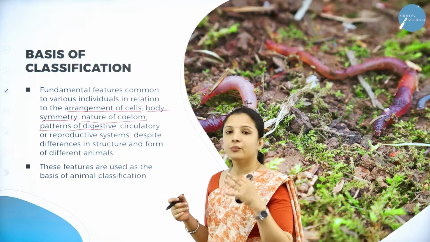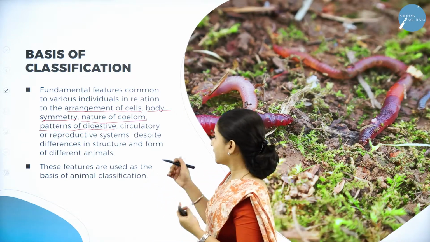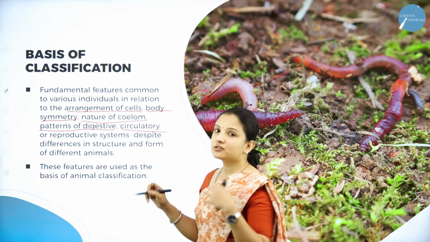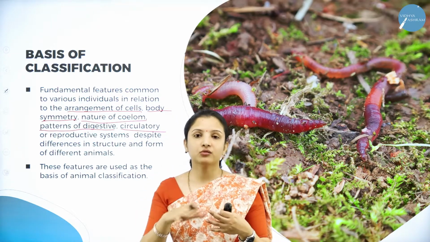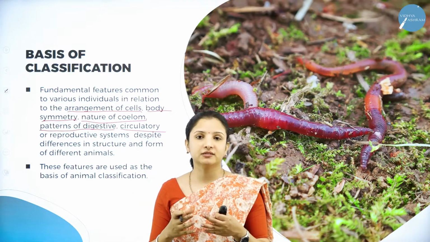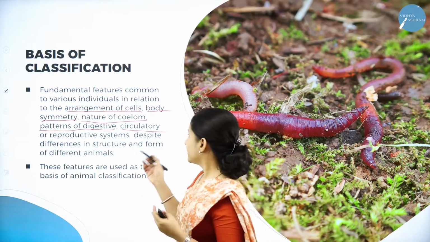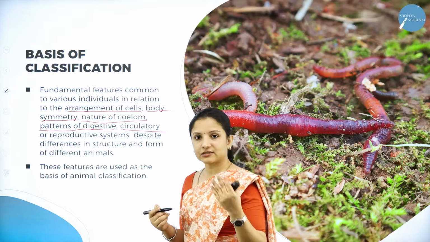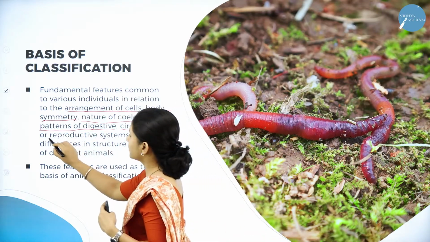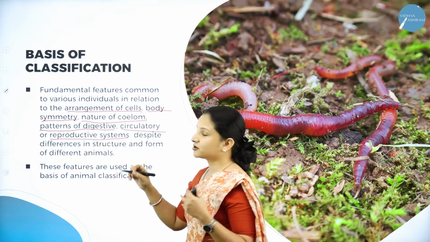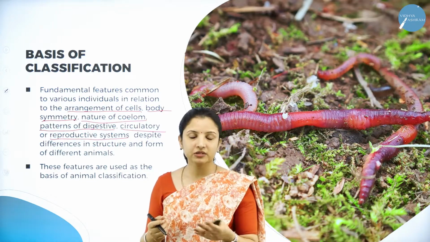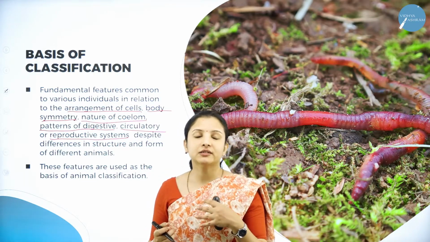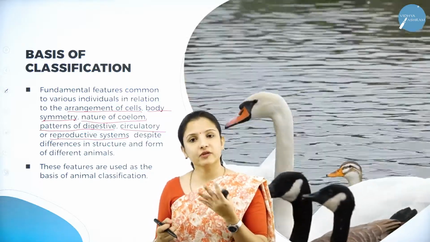So, based on the pattern of digestion, the classification has been done, based on the circulatory, that is the heart, how it pumps the blood, how the circulation of the blood takes place in the body. So, based on the circulatory system also classification is done, and also they are being categorized based on the reproductive system. Reproductive system, again, some will be oviparous, some will be viviparous.